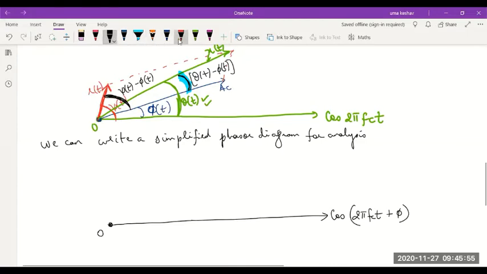The AC will be along this axis now. I want this signal to lie along the axis so that it simplifies my job.